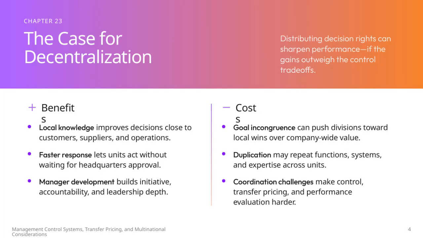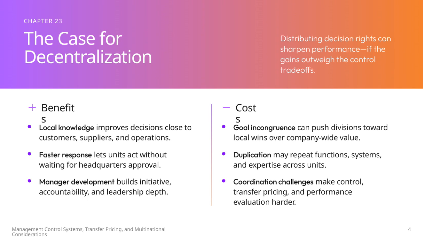In this chapter, we make the case for decentralization by looking at how distributing decision rights can enhance overall performance. The key is ensuring that the benefits outweigh any control challenges that come with it. One major benefit is that local knowledge allows decisions to be tailored more closely to customers, suppliers, and specific operations.